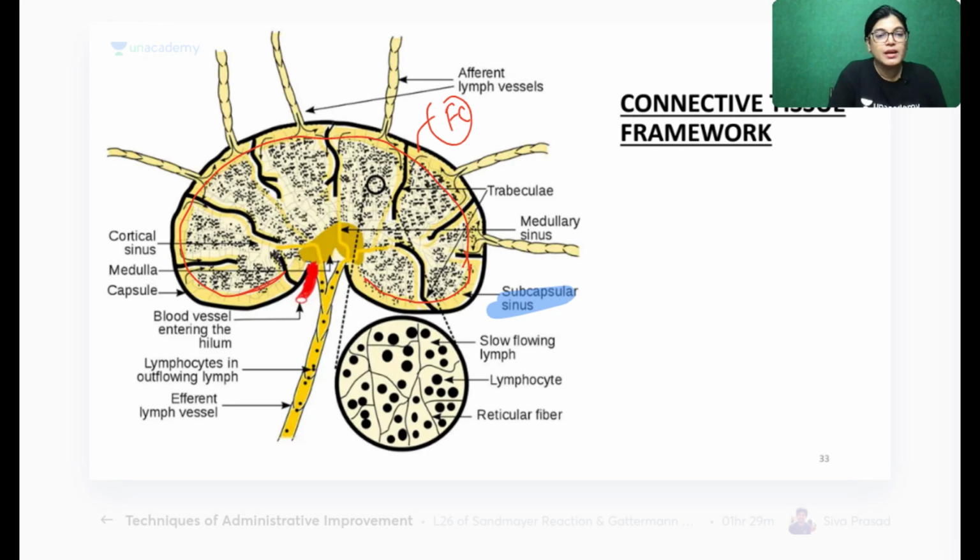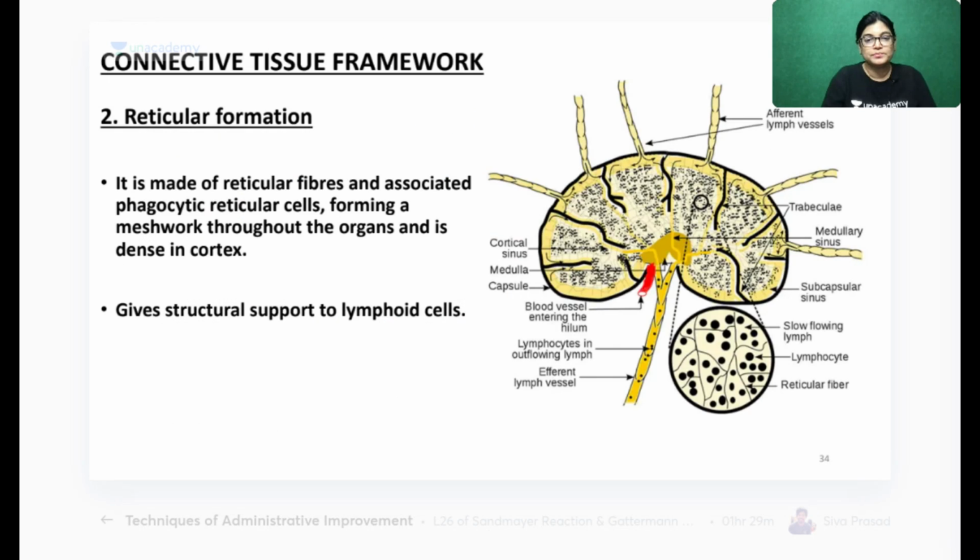So beneath the capsule, this space which I'm highlighting with blue color, my dear students, my dear friends, that is the subcapsular sinus. Now, adjacent to the subcapsular sinus, as we move deeper, this area will be the paracortical region, and deeper is the medulla.